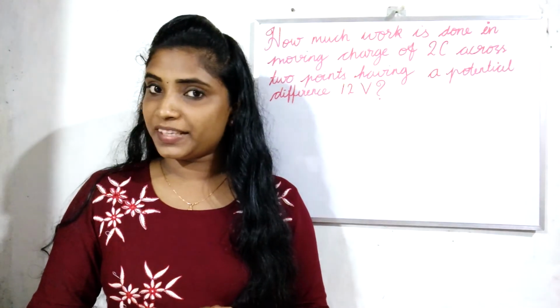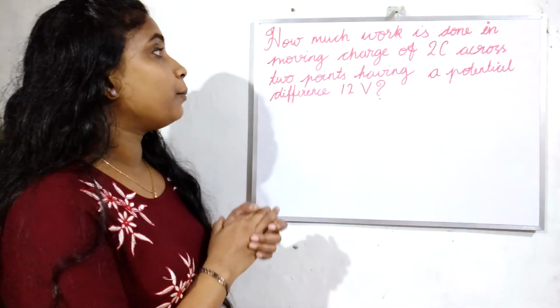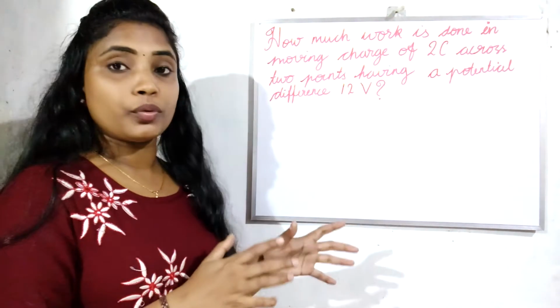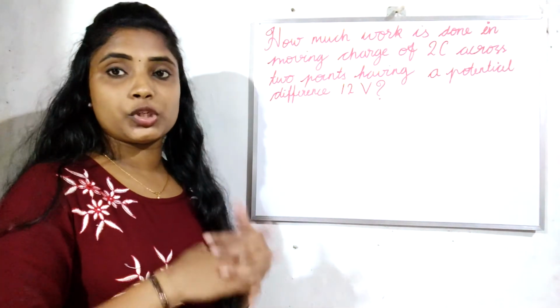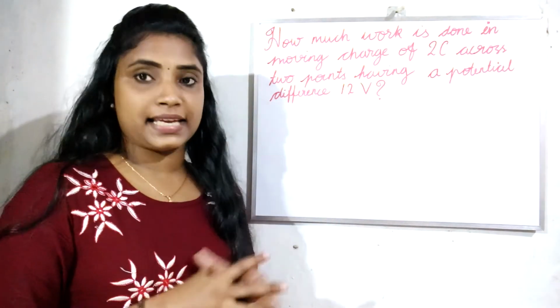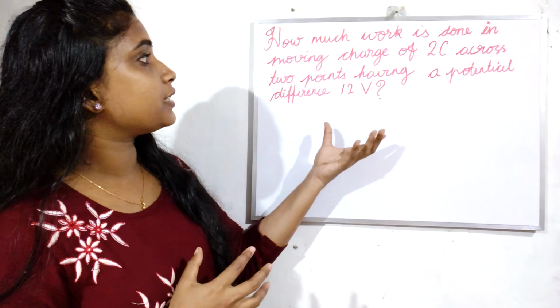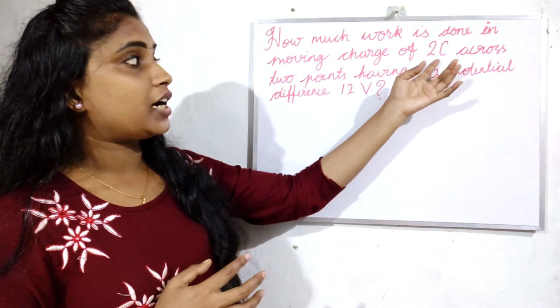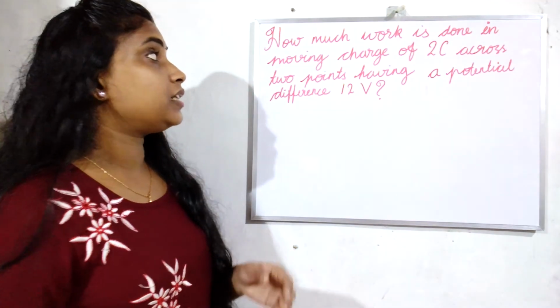We have a problem here. How much work is done in moving a charge of 2 coulomb across 2 points having potential difference 12 volt? So we have to calculate how much work is done. The potential difference and the charge are given.